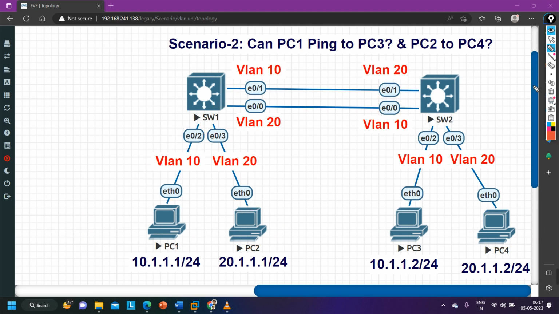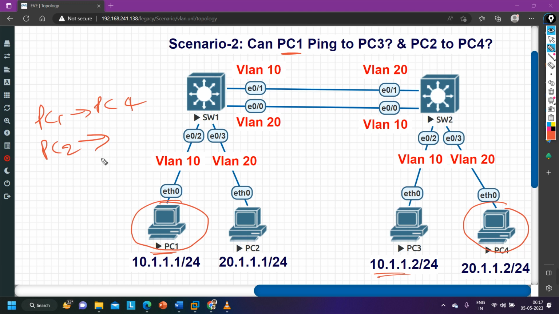But here if the question is, can PC1 ping to PC3? Can PC1 ping to PC3? So the answer is no. But if your question is, can PC1 ping to PC number 4? Can PC1 ping to PC number 4? So the answer of this question is absolutely yes. PC1 can ping to PC4.